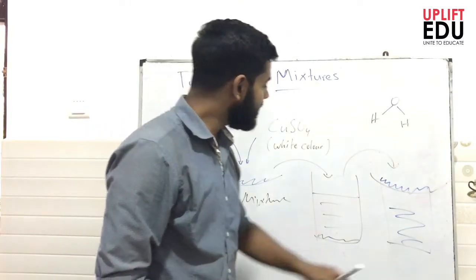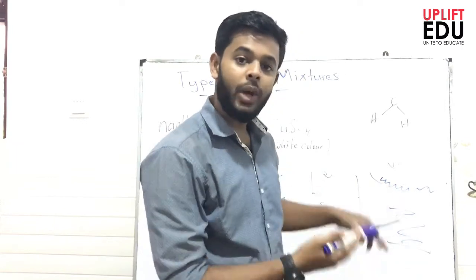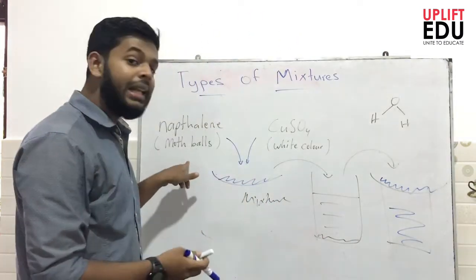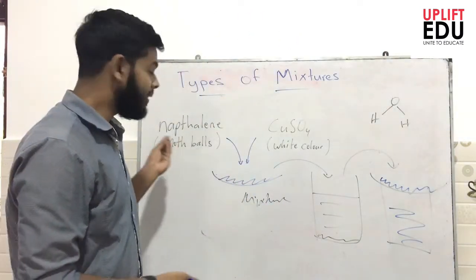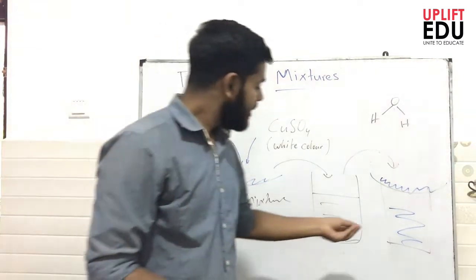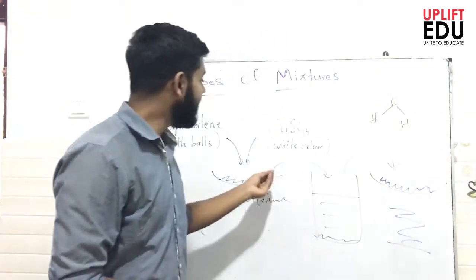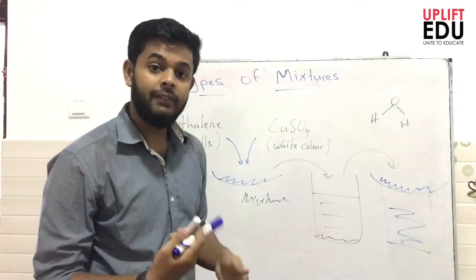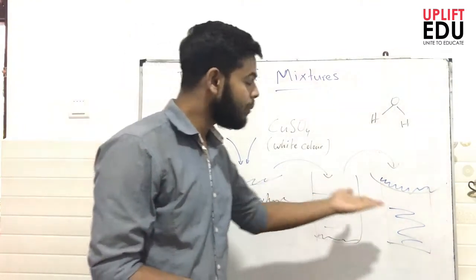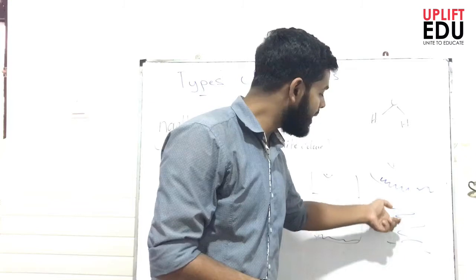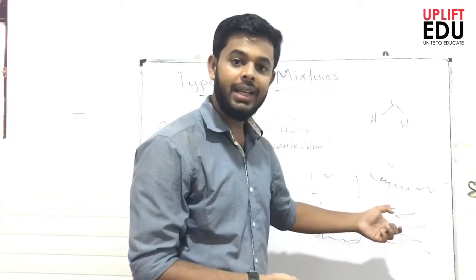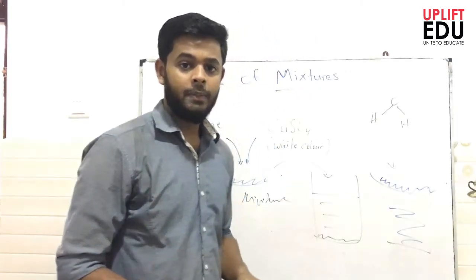The white powder is the crushed naphthalene. The blue color means hydrated copper sulfate, copper sulfate dissolved in water, which gives the blue color. So the blue aqueous part is the copper sulfate.